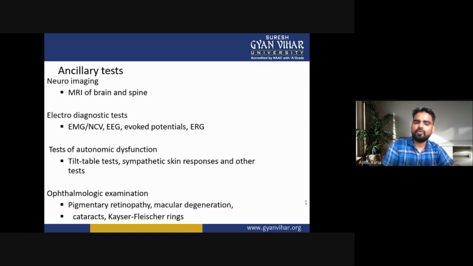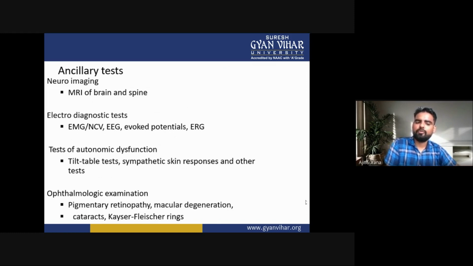Now, tests of the autonomic dysfunction. They are the tilt table test, sympathetic skin response, and other tests. These are the tests of autonomic dysfunction.